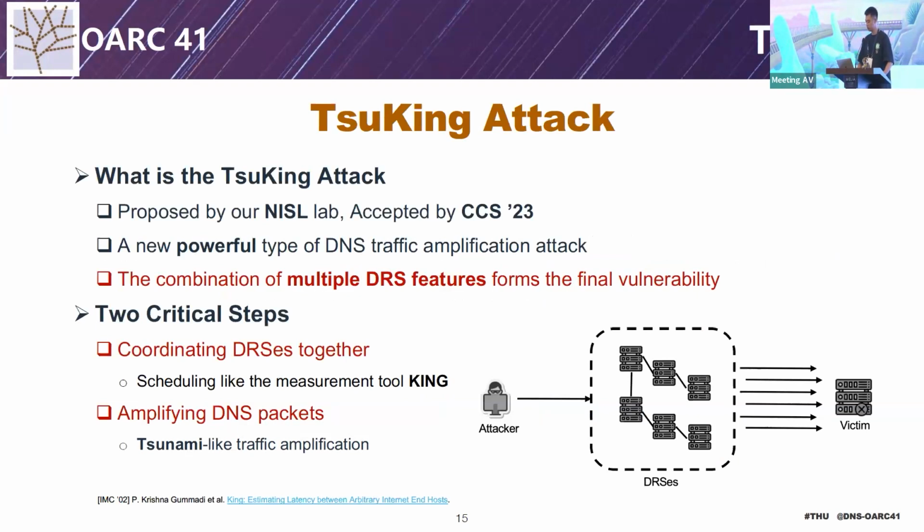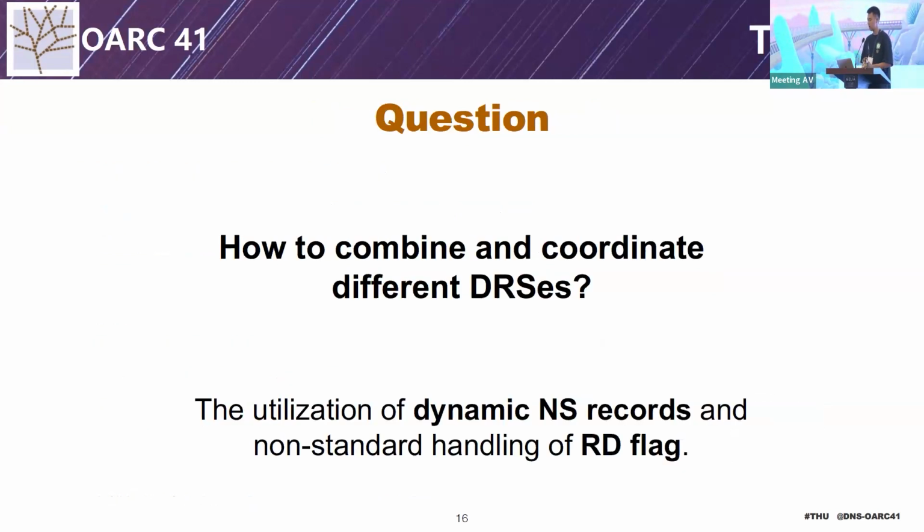There are two critical steps. The first is coordinating DNS together. We schedule them using the key method. The second is amplifying DNS packets. We use tsunami-like traffic amplification. To combine and coordinate different DNS, we use dynamic NS records and non-standard handling of the RD flag.